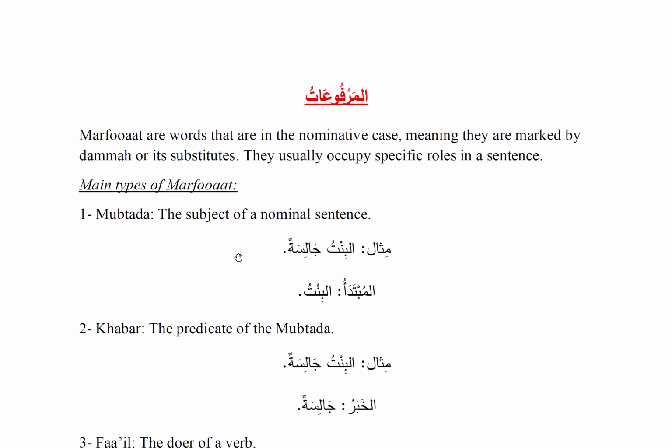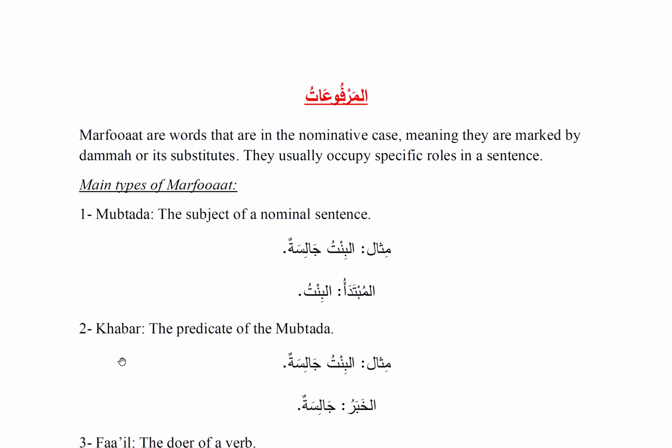Mubtada means the subject of a nominal sentence, or the first word in a nominal sentence. A nominal sentence is a sentence that begins with a noun. So the first noun in a nominal sentence is called the mubtada. As an example, al-bintu jalisatun, the girl is sitting. Here the word al-bint is the mubtada. So we just have to mention the mubtada, what it is, and give an example.